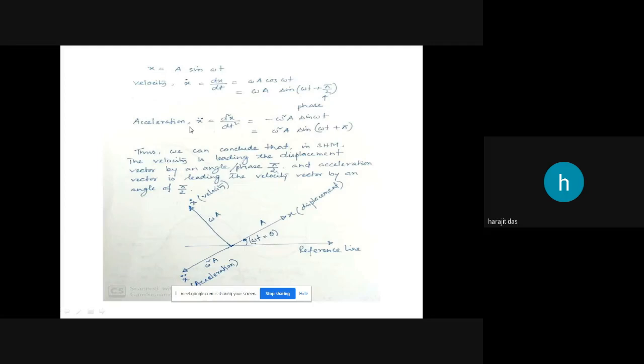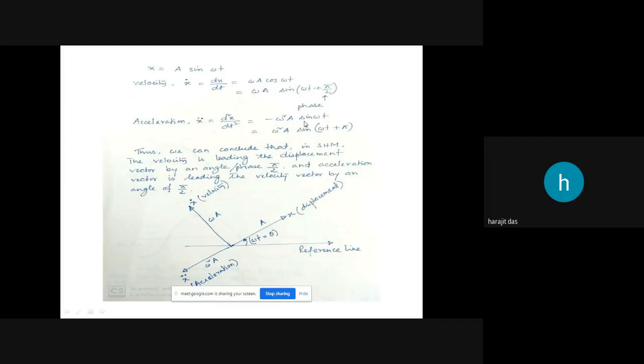Similarly, in the same way, x double dot will be d square x by dt square. It will be minus omega square a sine omega t, as we differentiate once more. For cos there will be a negative term.